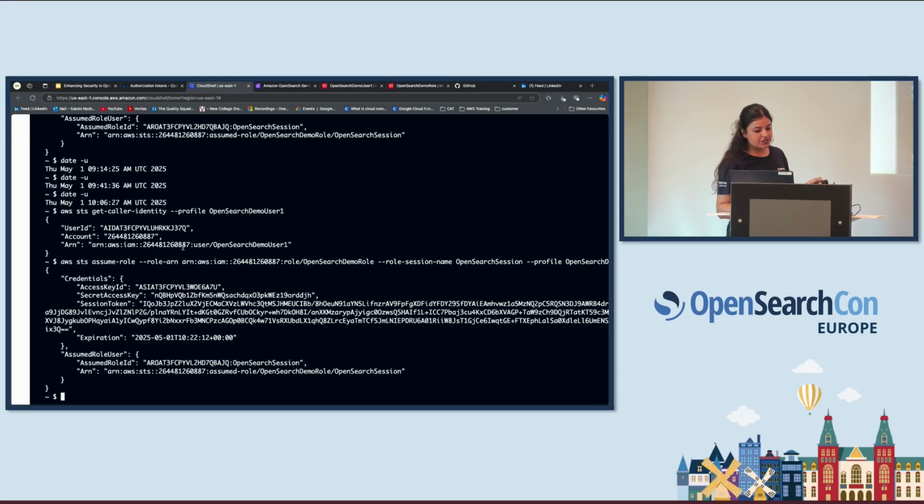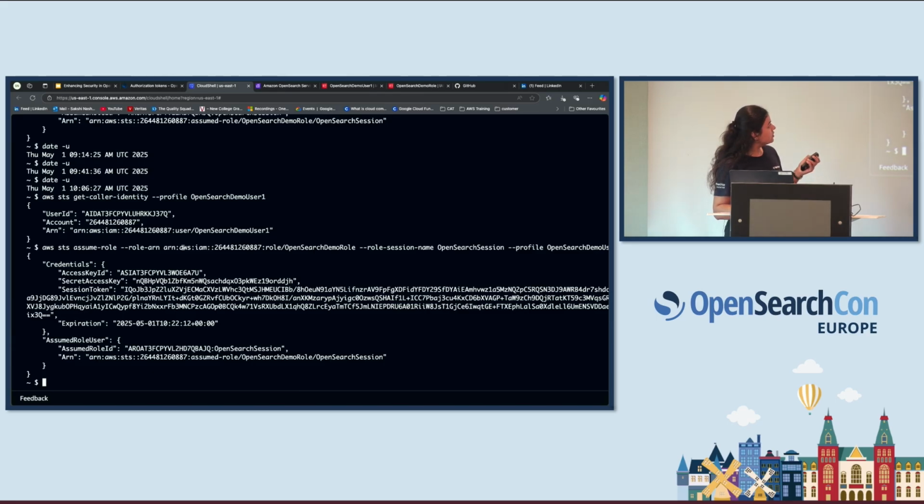And the temporary credentials look something like this. So this is the access key, secret key, and the session token. And these are different from the access keys and secret keys we see in the static ones, right, for the bucket. And this is the expiration. You can see it's 10:22, and now it was 10:06. So it's almost 15 minutes from now. I'm going to copy paste these credentials into Postman and see whether it's working or not.